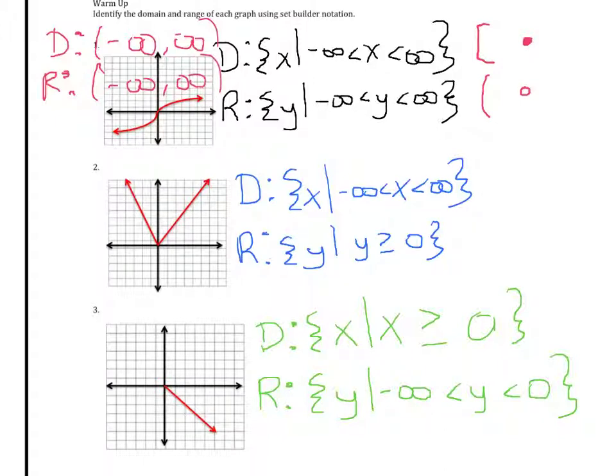On the next one, domain is also all real numbers. So again, domain would be written the same way. Parentheses, because it doesn't include, negative infinity is not a closed circle. And then to positive infinity.